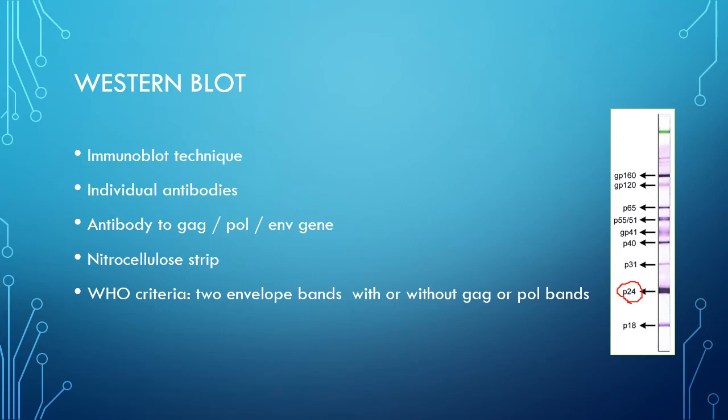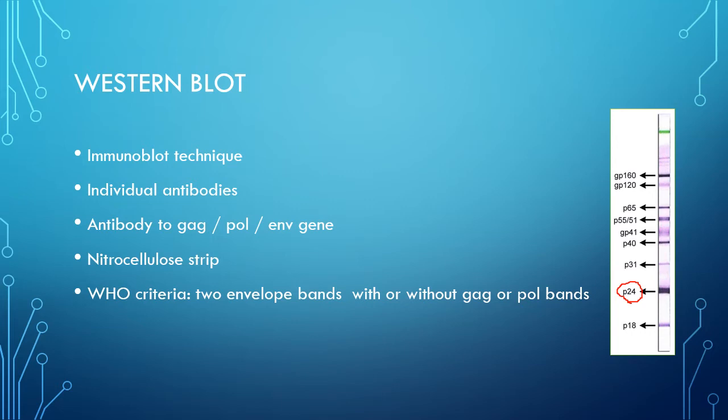There are a few criteria to interpret the report. There are the criteria of WHO. According to this, presence of at least 2 envelope bands out of GP120, GP160 or GP41, with or without the GAG or POL bands.